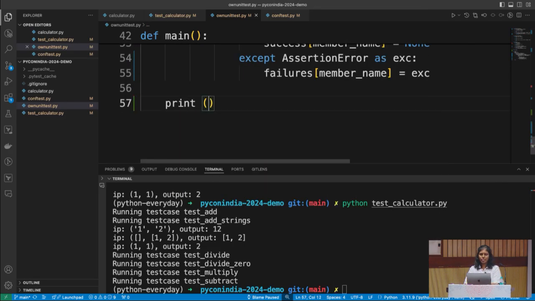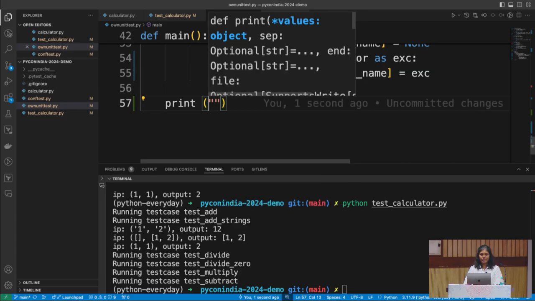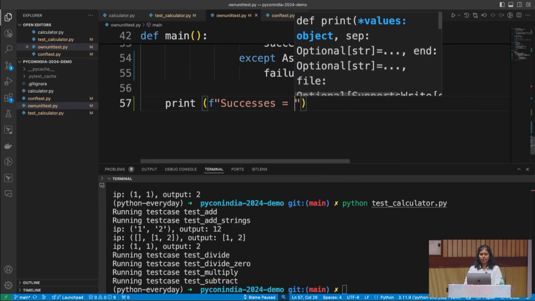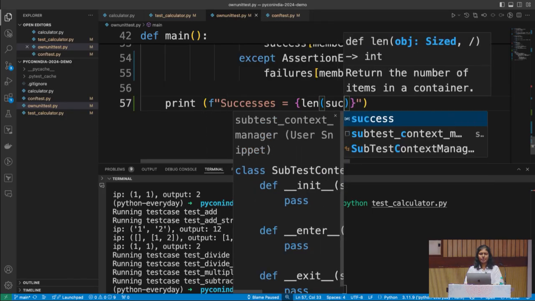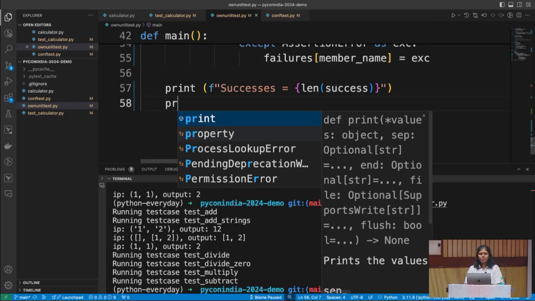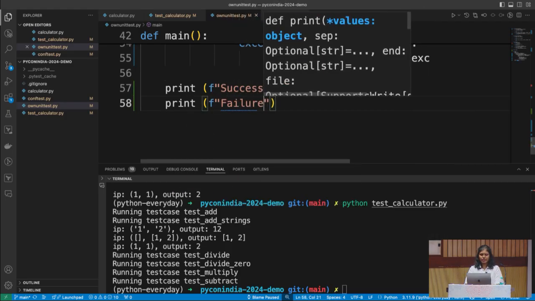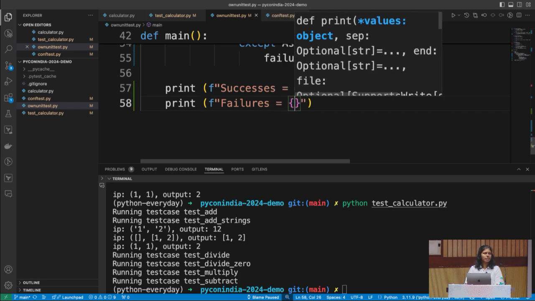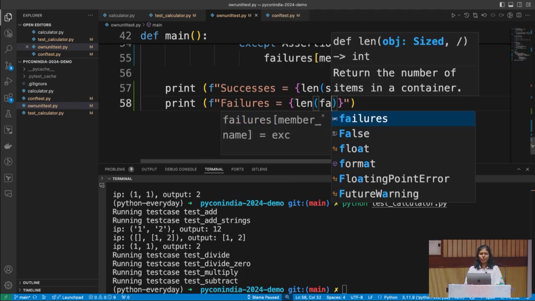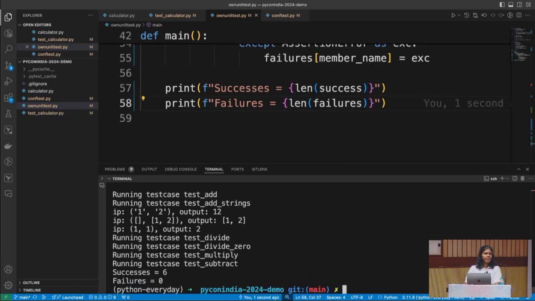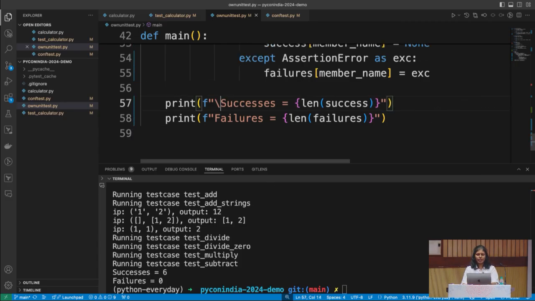I'm just going to print successes equal to length of success. Print failures equal to length of failures. There we go. All the successes, all the failures right there on the screen.